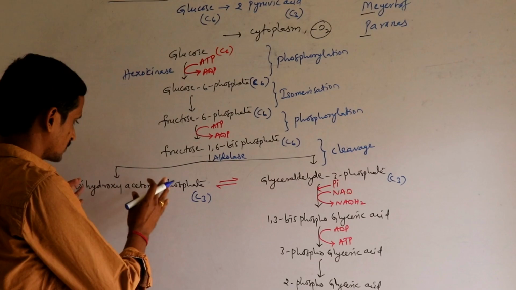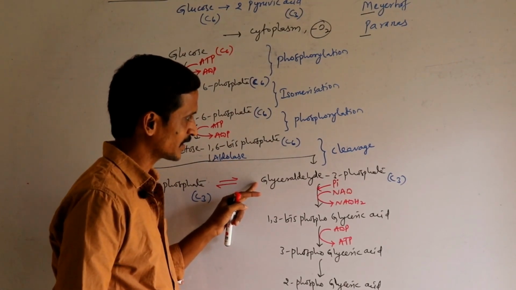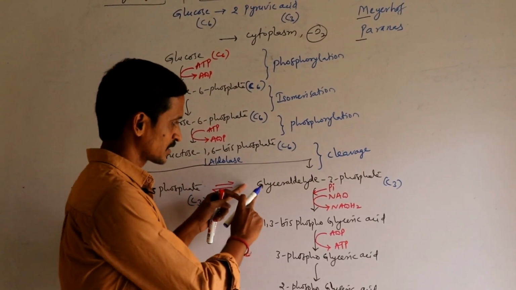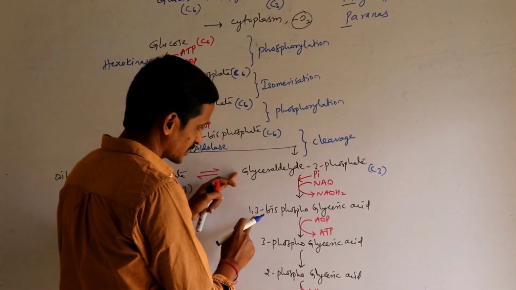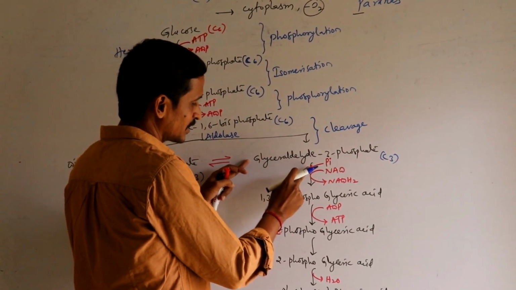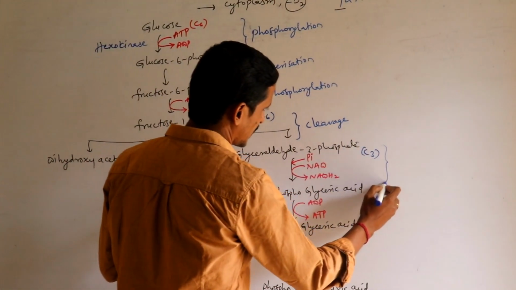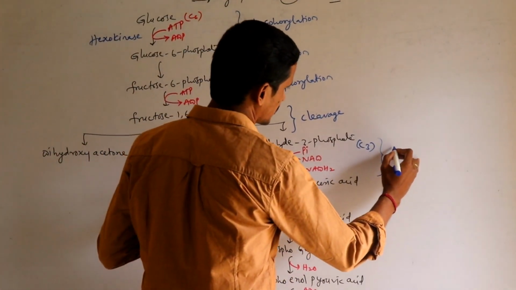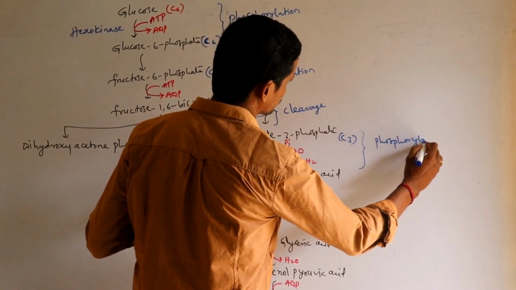So keep dihydroxyacetone phosphate aside. Let us see glyceraldehyde 3-phosphate. Glyceraldehyde 3-phosphate here is converted into 1,3-bisphosphoglyceric acid. One inorganic phosphate is added to this, so due to the addition of inorganic phosphate, we consider this as phosphorylation.